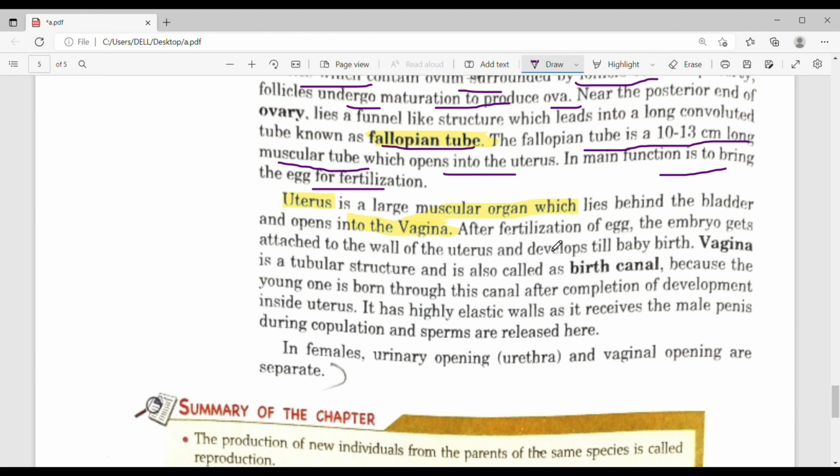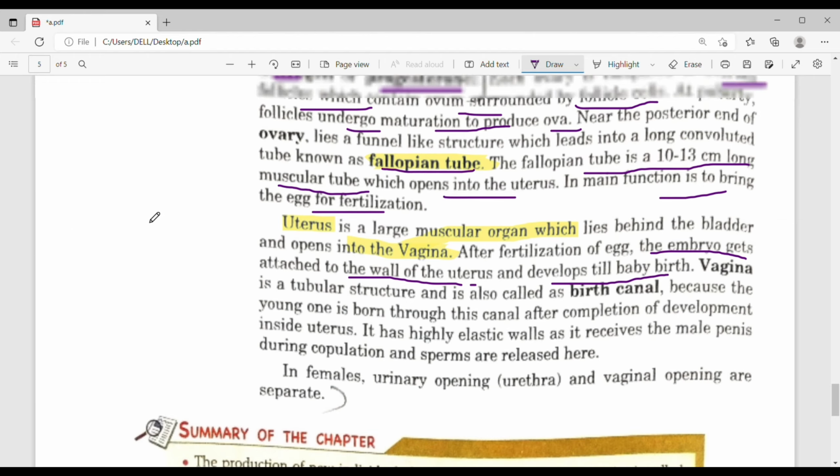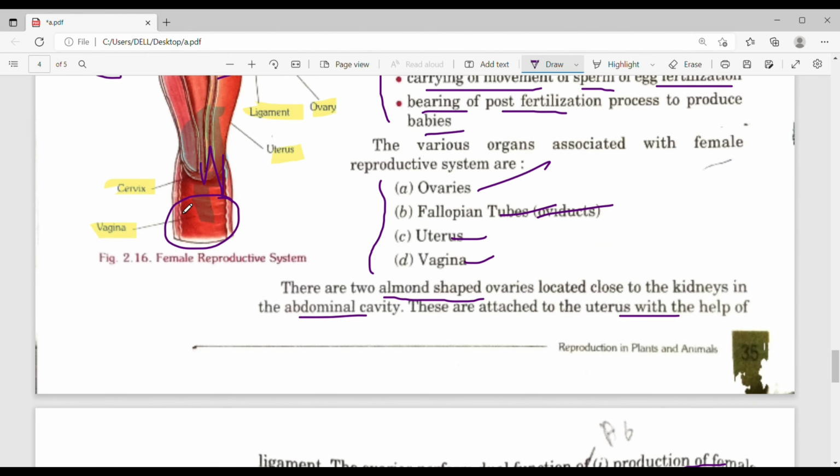After fertilization of the egg, the embryo gets attached to the wall of uterus and develops till the baby is born. This is the wall of uterus.